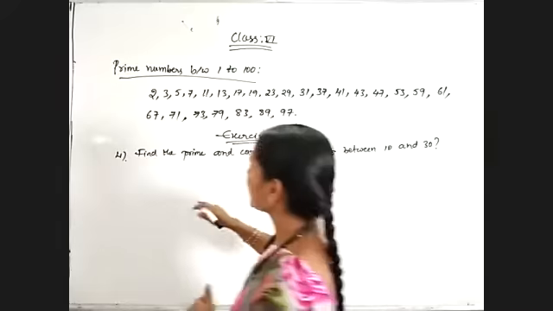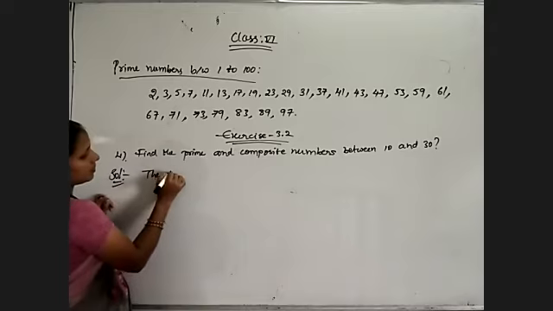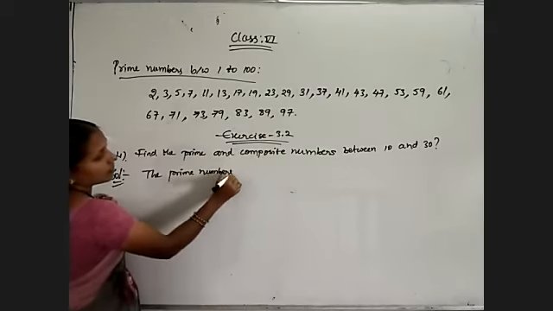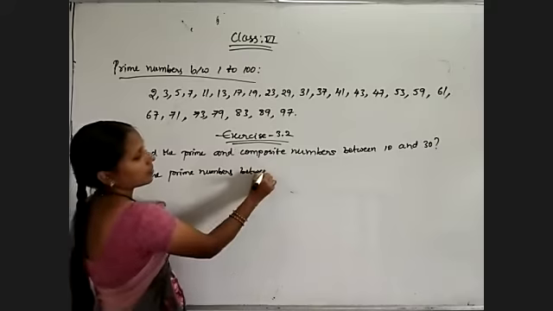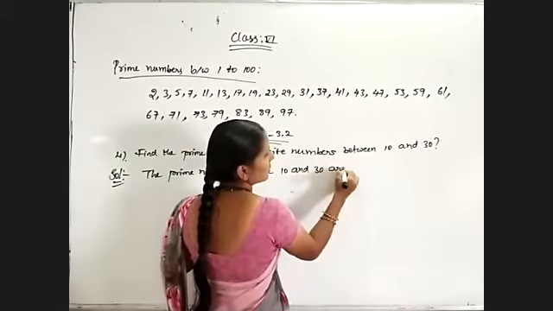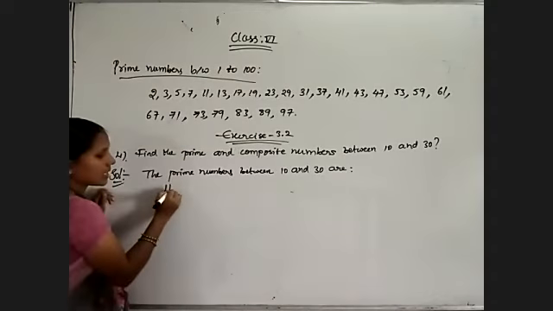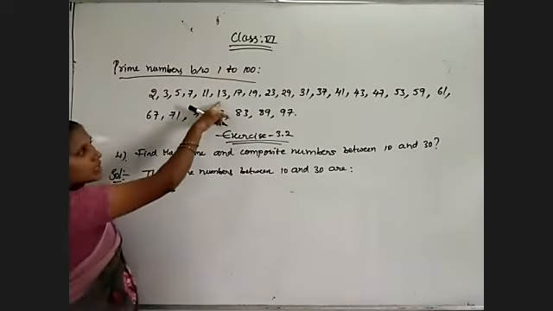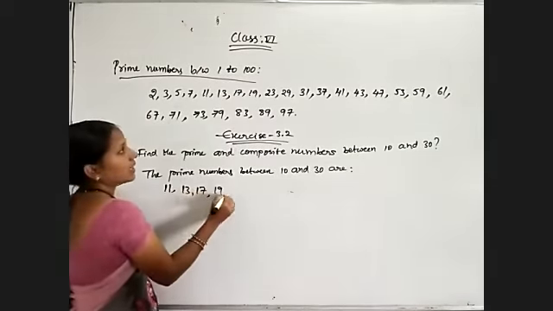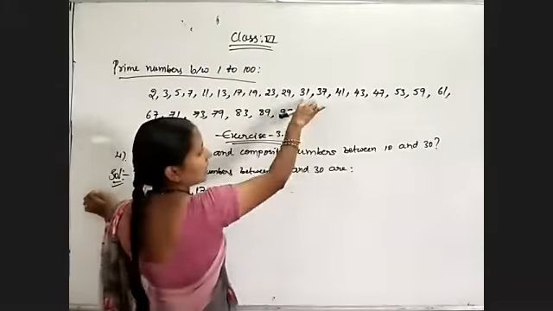So just observe the prime numbers between 10 and 30 are 11 is a prime number. So observe 11, 13, 17, 19, 23, 29. 31 is more than 30.